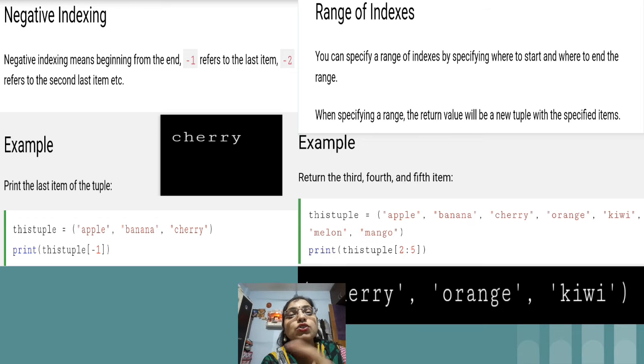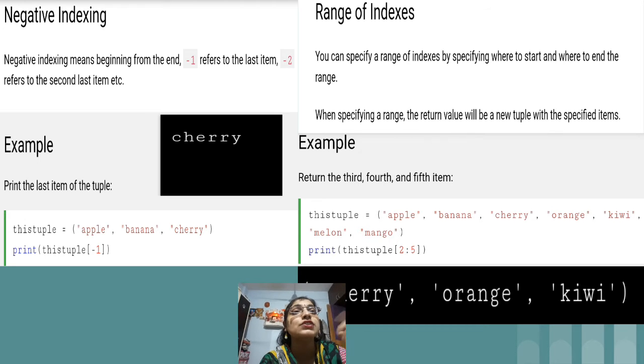Just see the example. Again we have taken the same tuple and printed this tuple within square bracket -1. So -1 is nothing but the last item present in the tuple, that is cherry. If we print -2, then you will get the answer banana. Like that you will have the numbering.